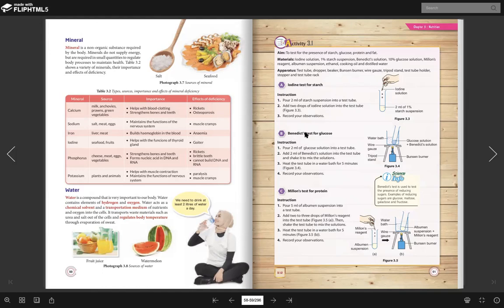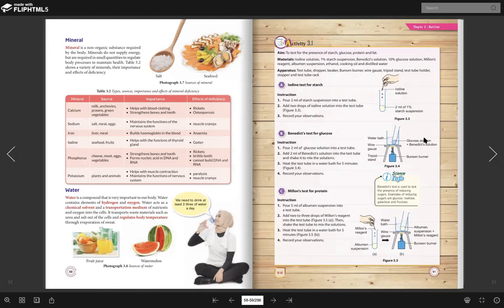Okay, the next one, Benedict test. The Benedict test is to test for the presence of glucose. So basically, this is a test tube. We mix it with something that we want to know, whether it has glucose or not. We put Benedict solution and the sample solution. If there is glucose, a brick-red precipitate will be produced. A brick-red precipitate will be produced.